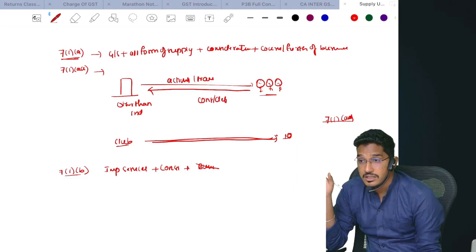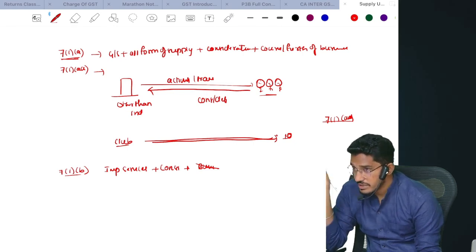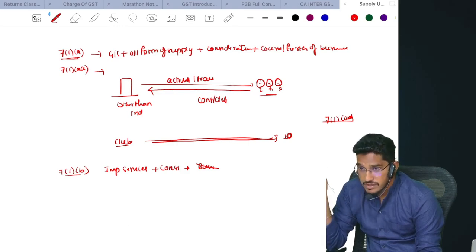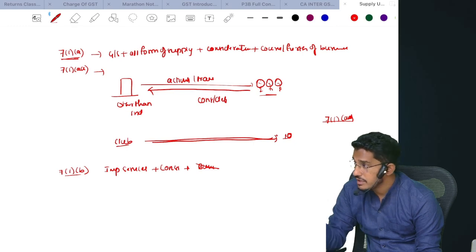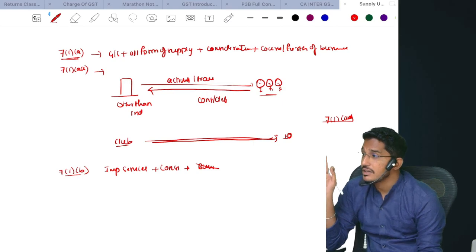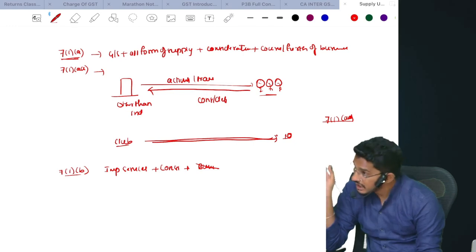You have imported the services and are paying consideration, whether that import is in the course of furtherance of the business or not related to your business, it doesn't matter. That transaction will be considered as supply, and on that GST will come.